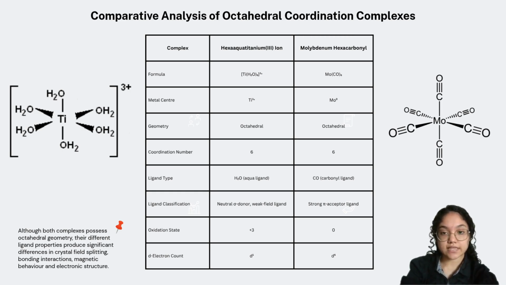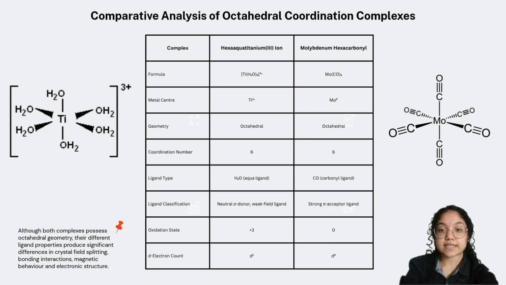Our Group 3A will be comparing two octahedral coordination complexes, namely hexa-aqua-titanium(III) ion, [Ti(H2O)6]3+, and molybdenum hexacarbonyl, Mo(CO)6. Although both complexes have the same octahedral geometry and coordination number of 6, they differ significantly in terms of their metal centers and ligand properties. These differences will later influence their crystal field splitting, magnetic behavior, and metal-ligand bonding.